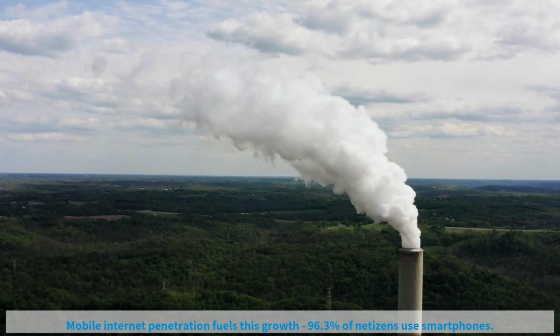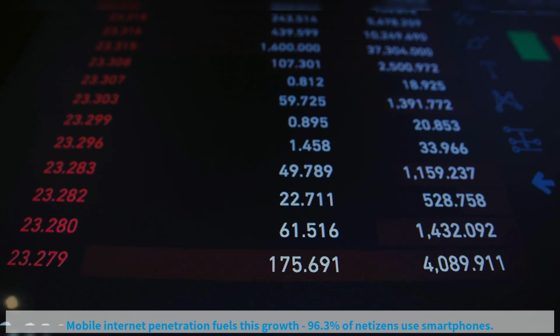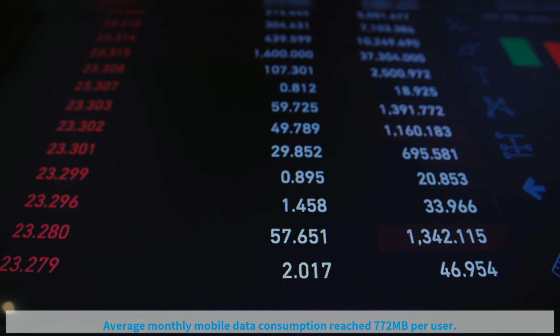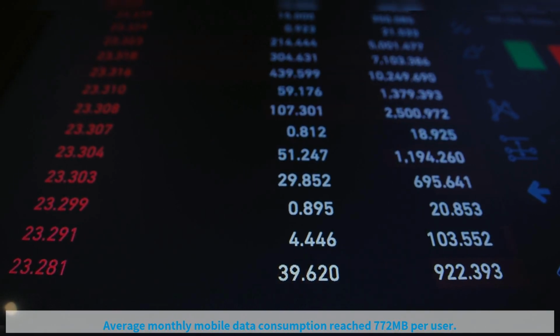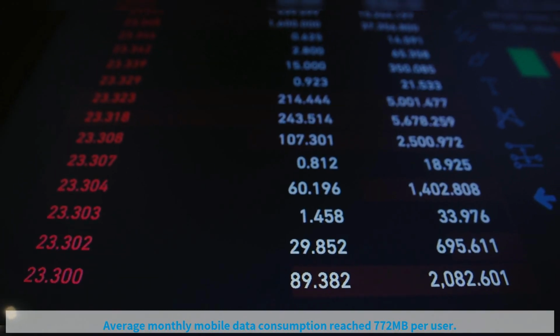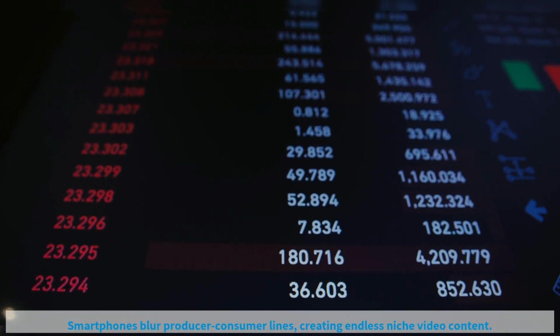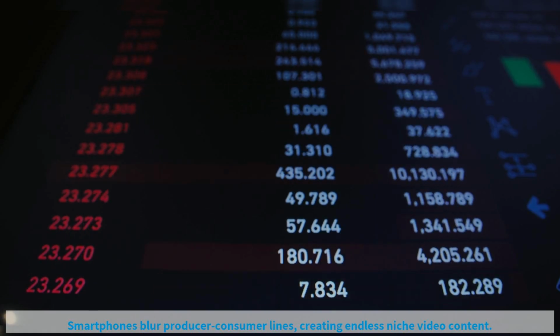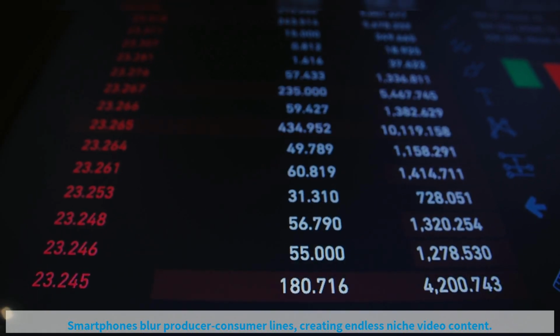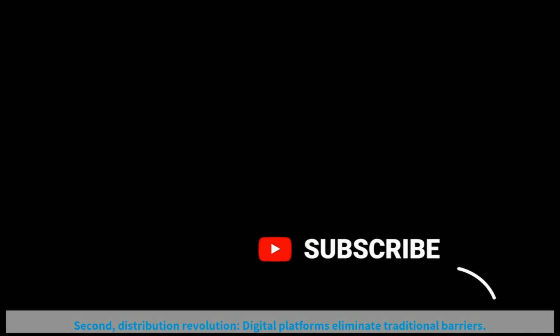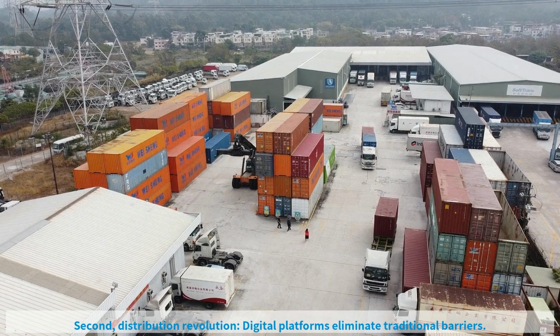96.3% of netizens use smartphones. Average monthly mobile data consumption reached 772 megabytes per user. Smartphones blur producer-consumer lines, creating endless niche video content. Second, distribution revolution. Digital platforms eliminate traditional barriers.